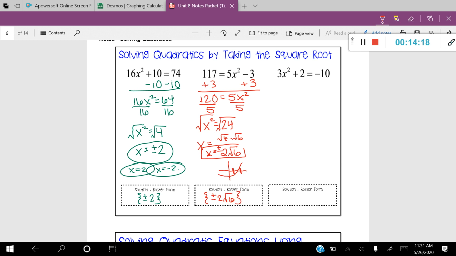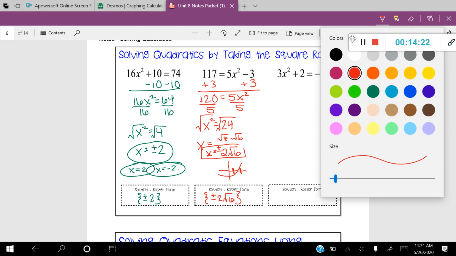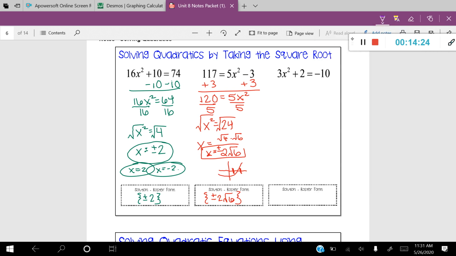And you're finished. All right, the last example I want to show you is a little bit different. Let's talk about this one. I'm going to get the constants together, so let's subtract 2 from both sides. I'm left with 3x squared equals negative 12. I'm going to get rid of that 3 by dividing by 3, and I have x squared is equal to negative 4.